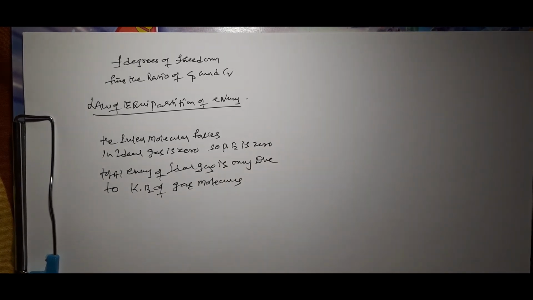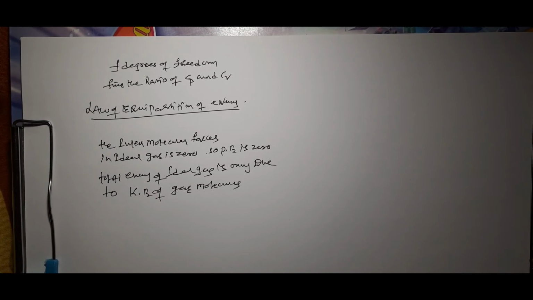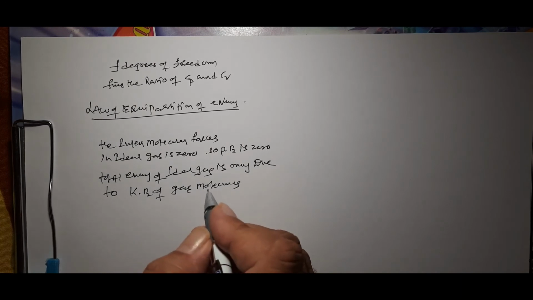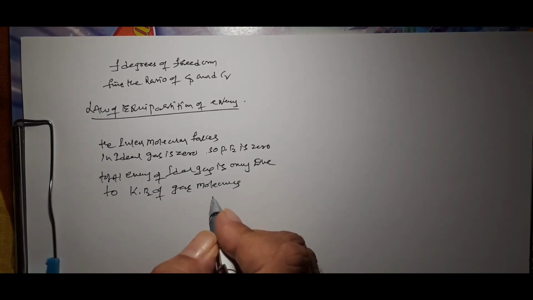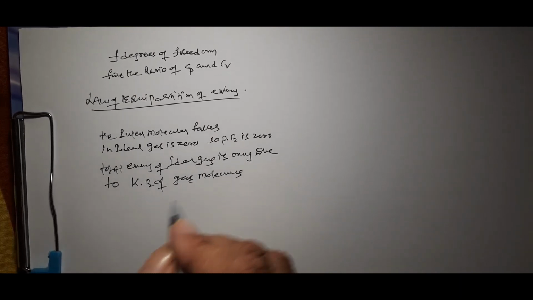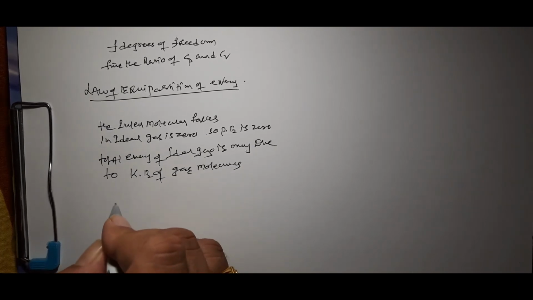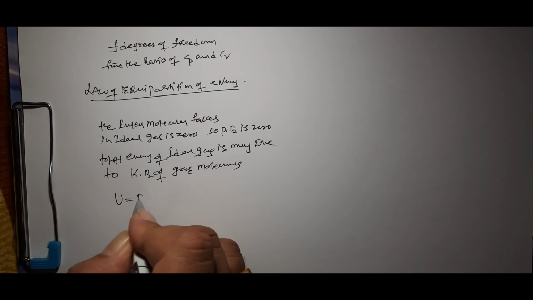So in an ideal gas there is no force of attraction between the molecules, so the total energy is due only to the kinetic energy of gas molecules. So here, total energy is equal to total kinetic energy.